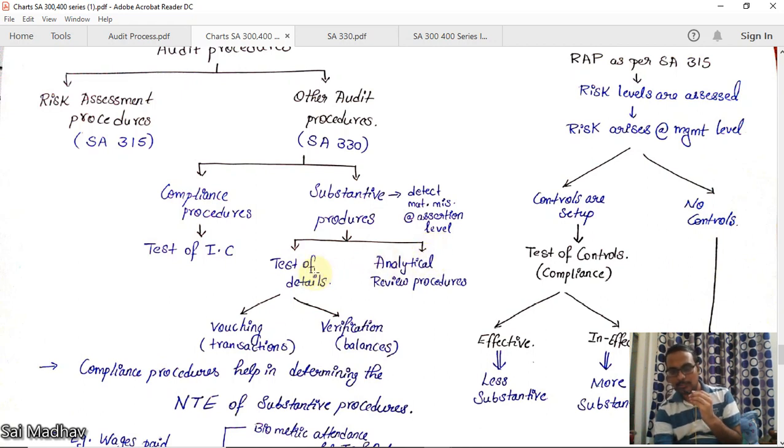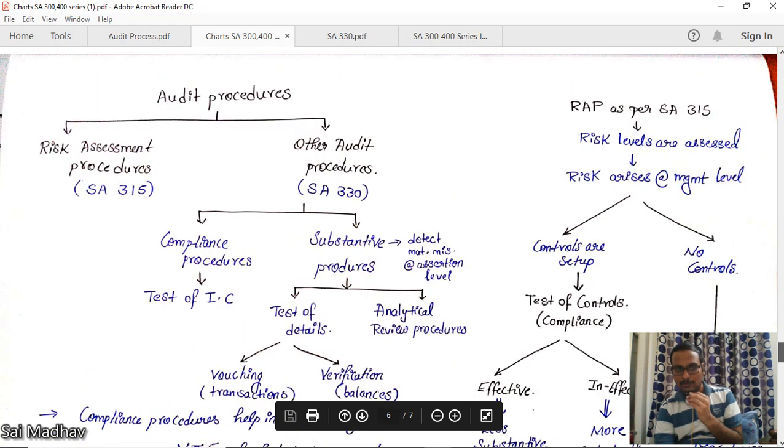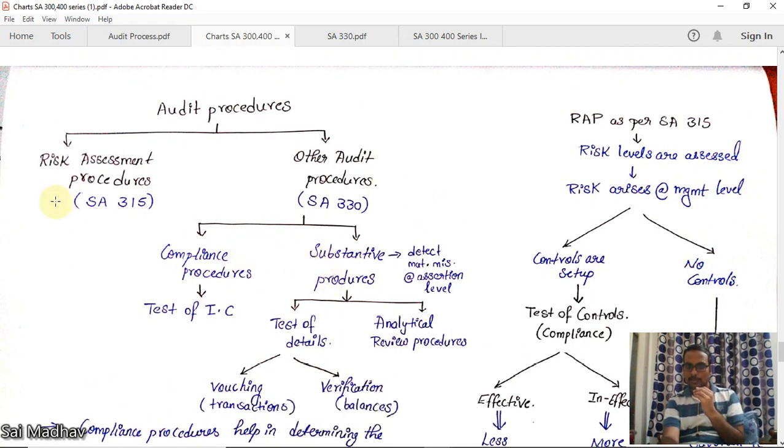Test of details means vouching and verification. Vouching is for transactions, verification is for balances. You also know about vouching and verification. This is the audit procedure. 315, 330. 330 involves these two. 315 we have studied. We will study 330.